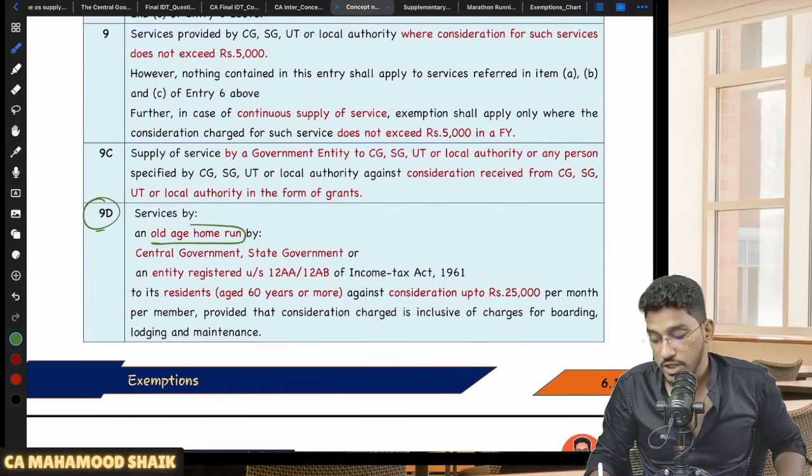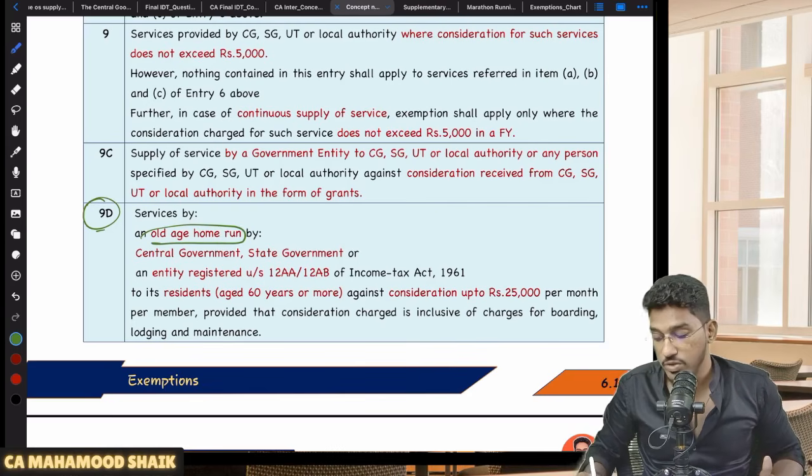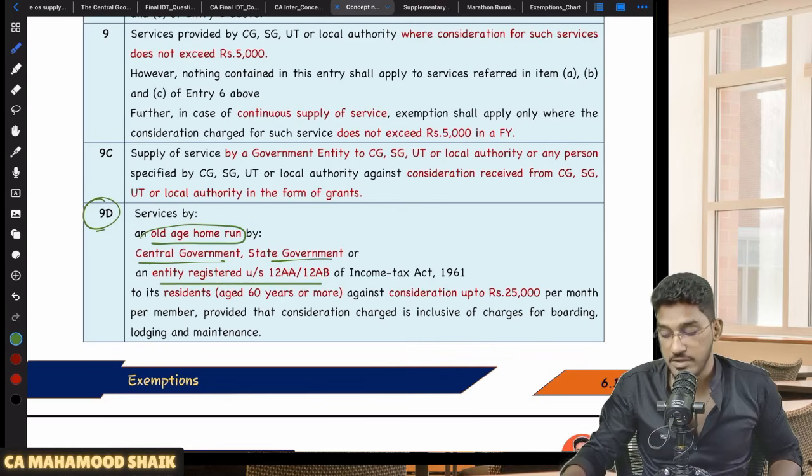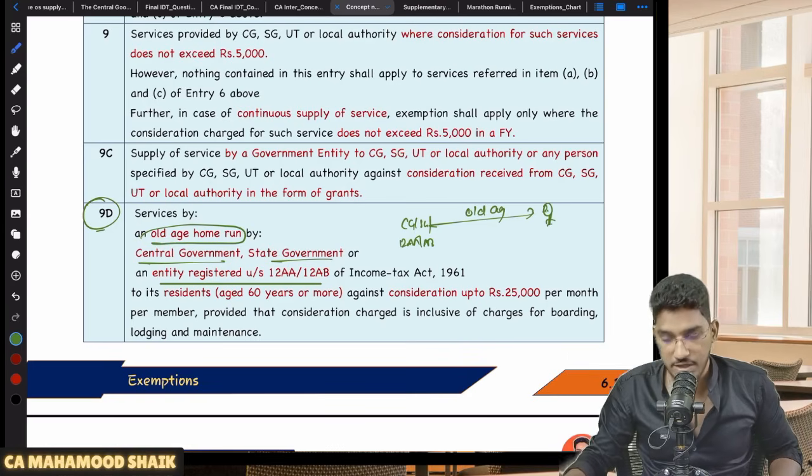Services provided by an old age home. So if someone is providing the services of running an old age home, and that old age home is run by the central government, state government, or an entity registered under 12AA or 12AB of the Income Tax Act. So this old age home is run either by the central government or state government, or a charitable entity registered under 12AA or 12AB. To whom, sir? To the residents. Sir, who should be the recipient? The recipient is a resident, whoever is staying in that old age home.